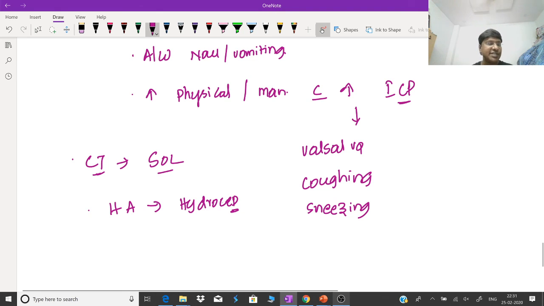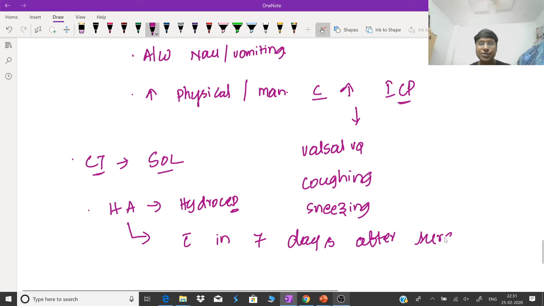That means if there is associated hydrocephalus, the headache will still get worsened. And this particular headache of raised intracranial pressure improves within 7 days after surgery. Right? It improves within 7 days after surgery. So these are the points of increased intracranial pressure.